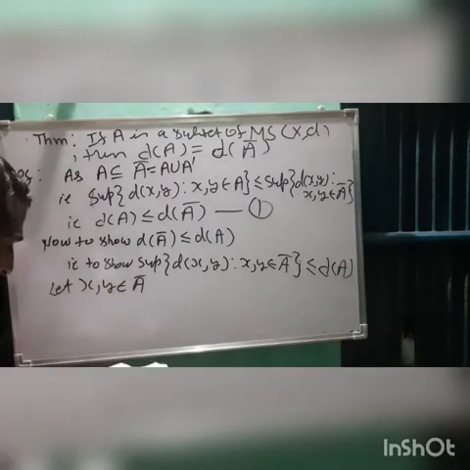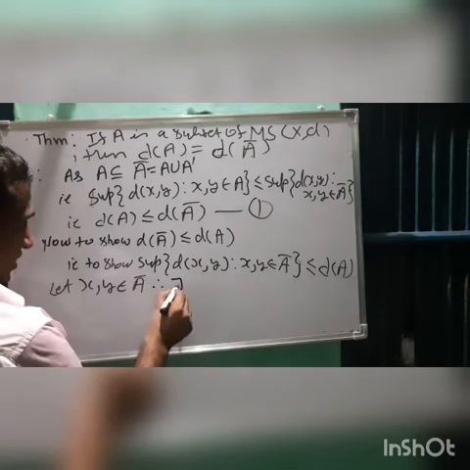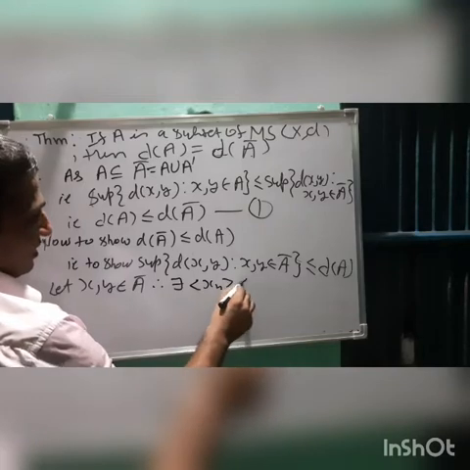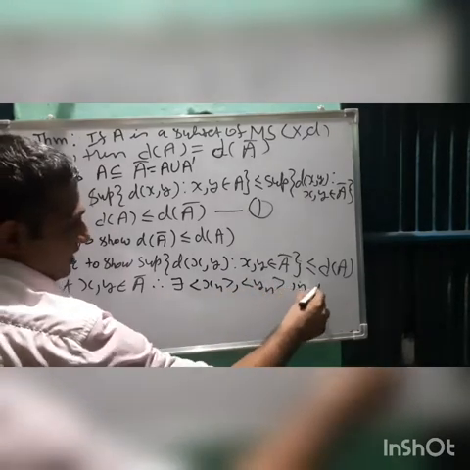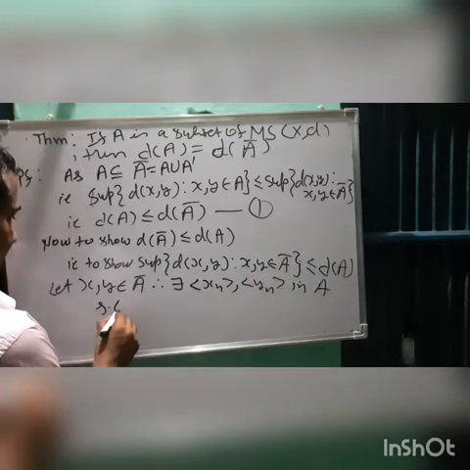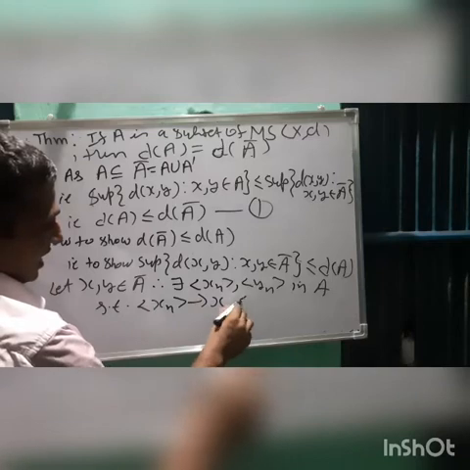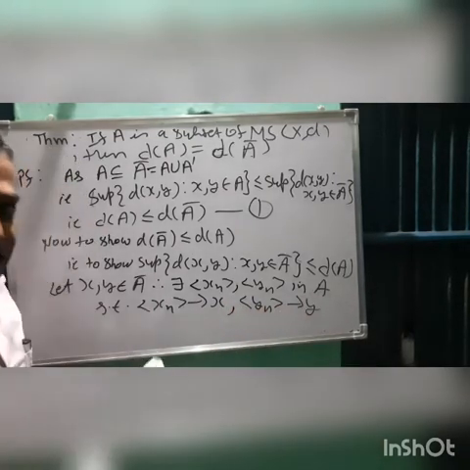So therefore there exist xn, yn sequences in A such that xn converges to x and yn converges to y.